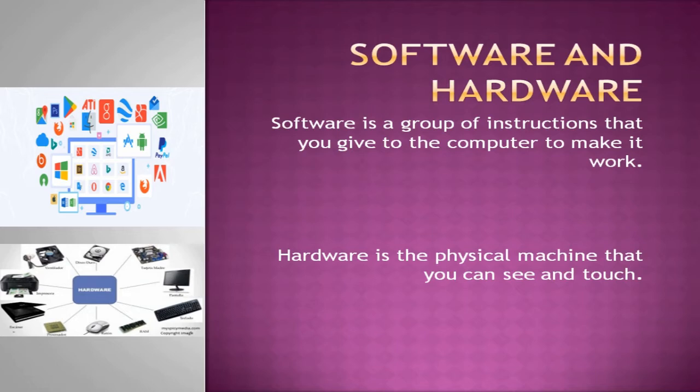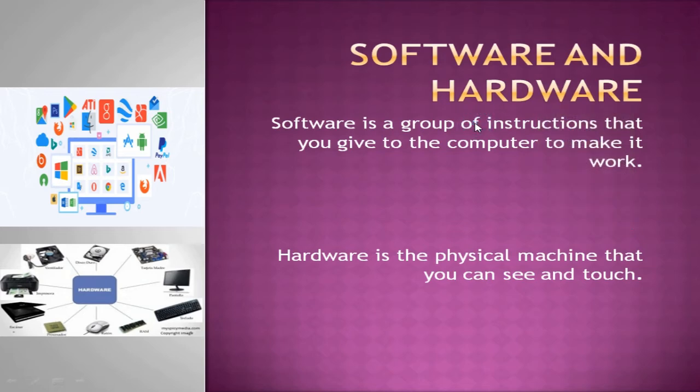Okay, now let's see what is software and hardware. You should have heard these words software and hardware already. So what does software mean? What is the difference between software and hardware? Why is it called software and hardware? Software is a group of instructions that you give to the computer to make it work. As you all know, a computer works only as per your instructions. These instructions are given through software. What is hardware then? Hardware is a physical machine that you can see and touch. Software you cannot see and touch, but hardware are the physical components which you can see and touch.